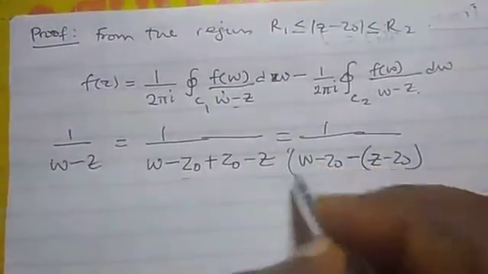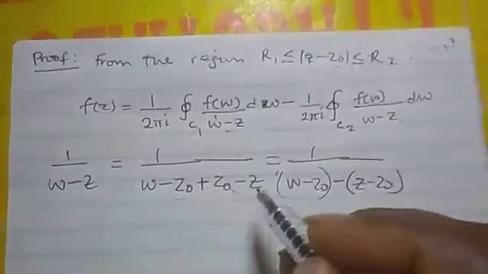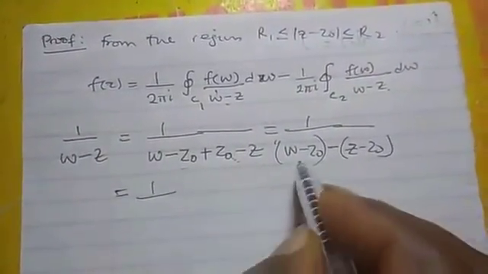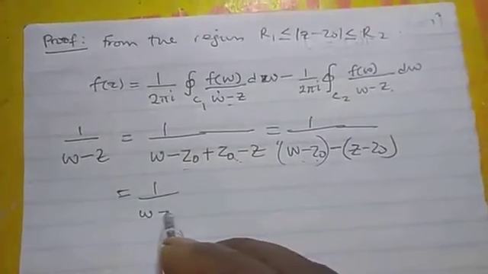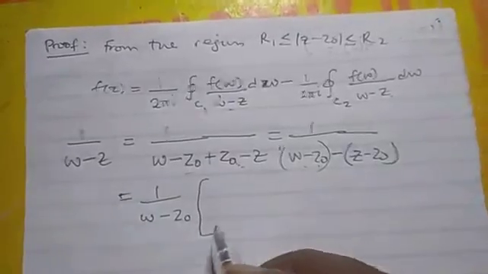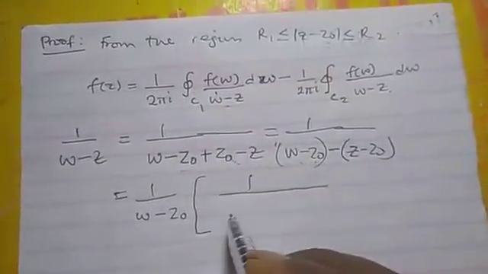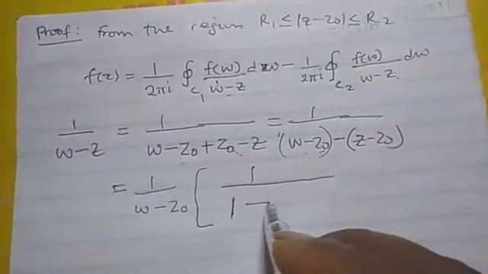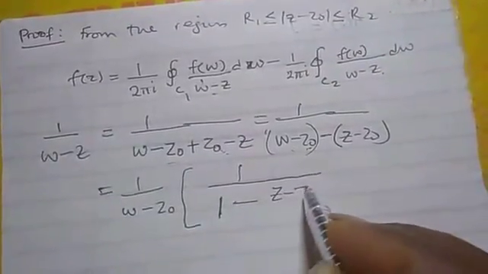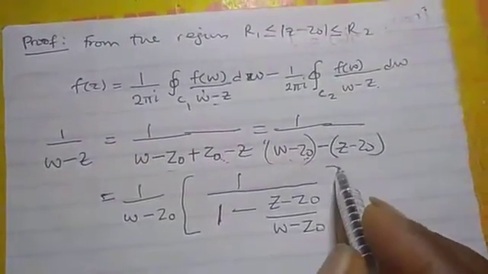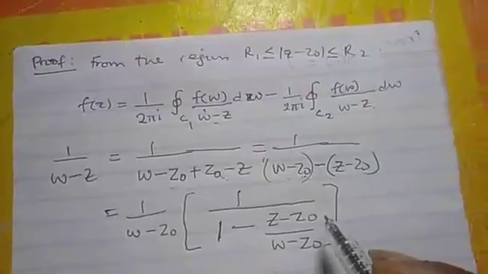Now let me bring out w minus z0. If I factorize it out, it will be 1 over w minus z0 times 1 minus z minus z0 over w minus z0.